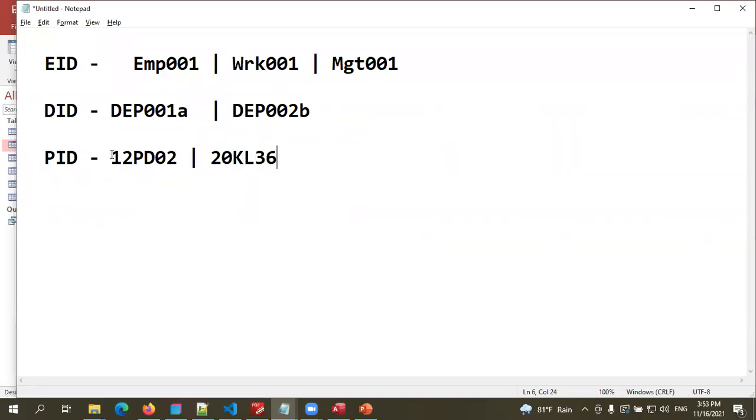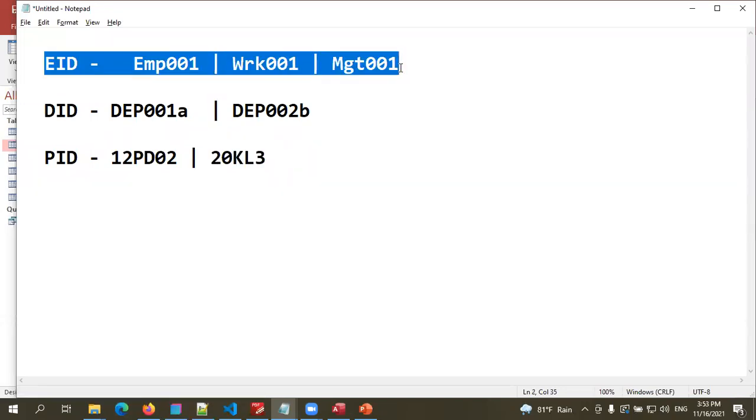So these are the project IDs. You can see 2 capital letters, then 2 numbers, then 2 capital letters, then 2 numbers. Here only 1 number. In this one, you can see there are 6 digits. In this one, 5 digits. So that's the difference. Let's take the first one first. Again, if you don't understand, you can ask questions at the same time, right?